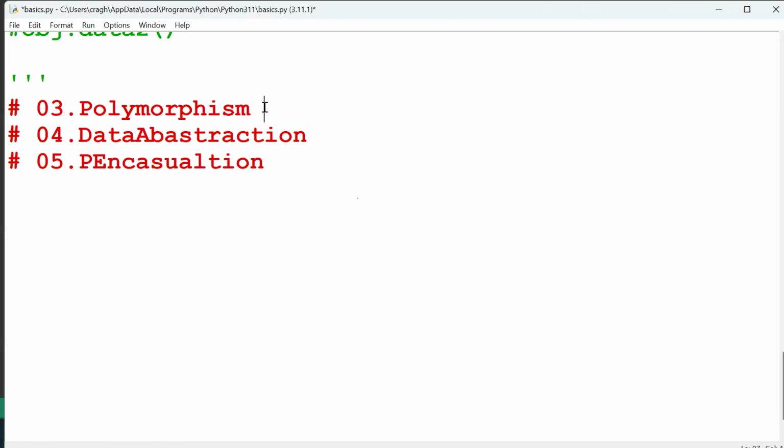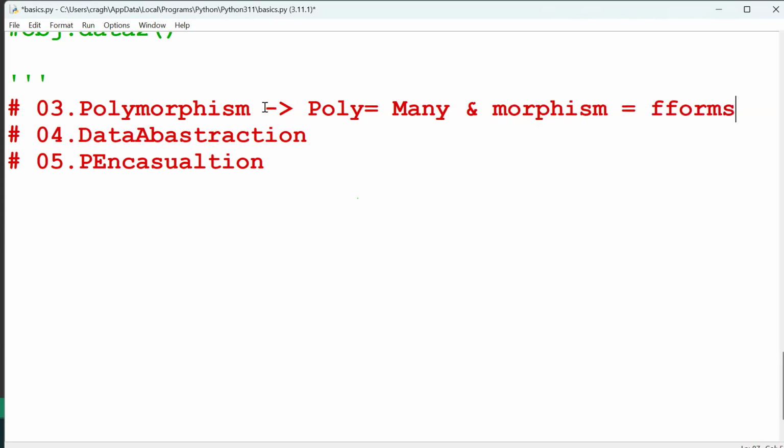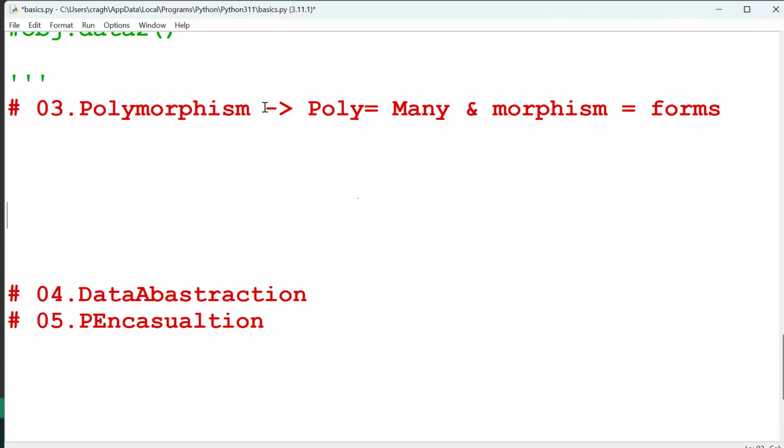So basically, guys, polymorphism is nothing but poly, which means many, an infinite number of many, and morphism is, of course, forms. So many forms is called polymorphism. What are the many forms? Basically, guys, one good real-time example.